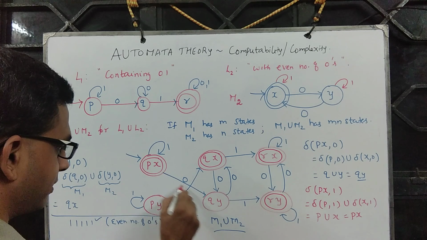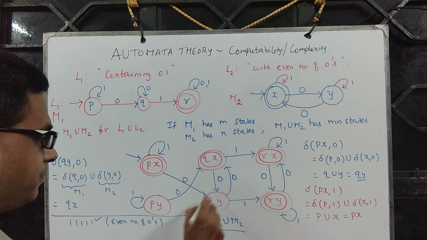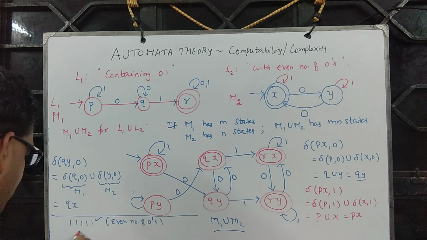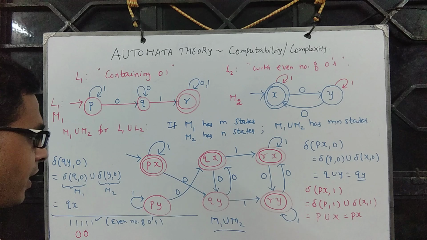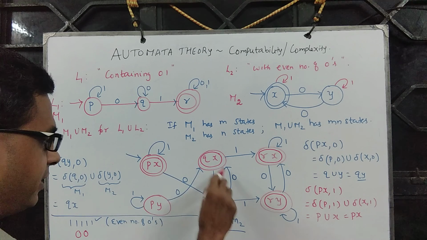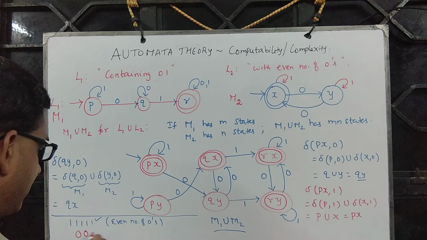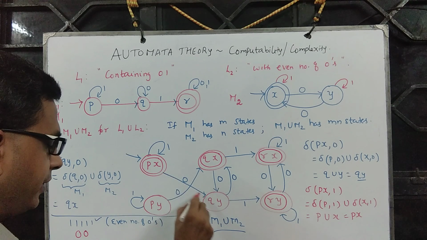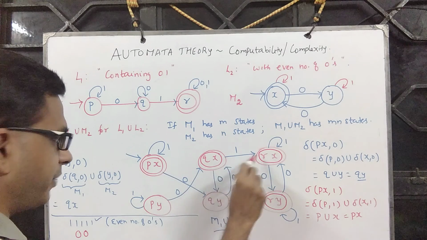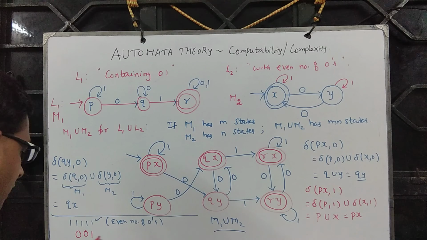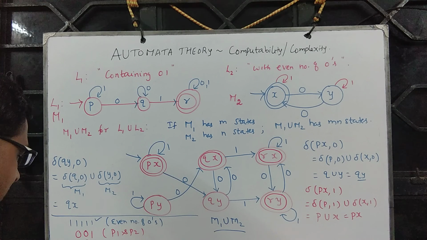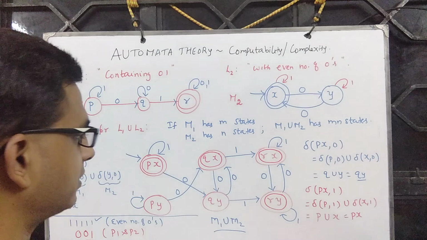Suppose you take 1 0 and another 0, say 0 0. Now you stop the machine, and you see that it contains an even number of zeros, so it's valid. Or it is 0 0 followed by 1. Now this satisfies both property 1 and property 2: even number of zeros, as well as containing 0 1.